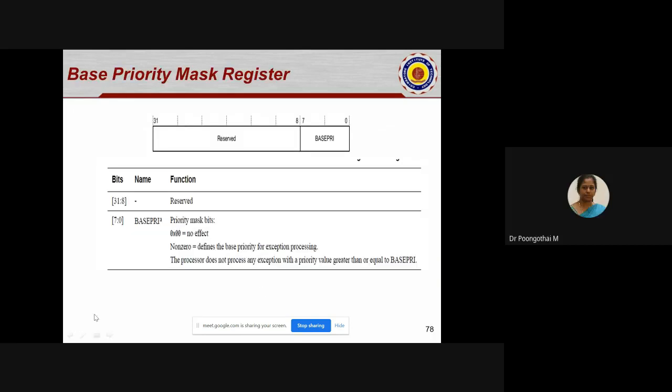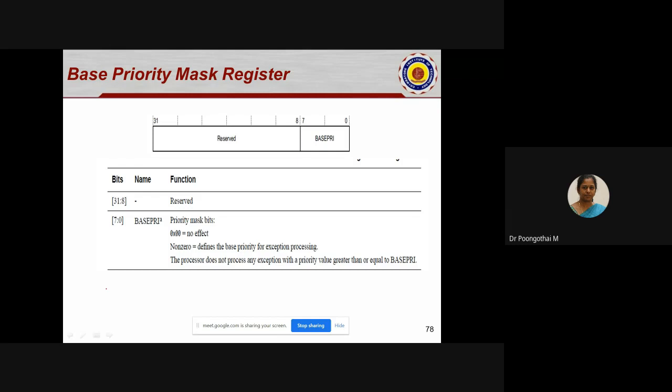So the next one is the base priority mask register. This base priority mask register is used to change the priority level necessary for preemption. Suppose a high priority is requesting the processor's attention, in that case your low priority will be blocked and your high priority preempts the low priority. So it changes the priority level, which means it disables the interrupts and exceptions based on priority level.